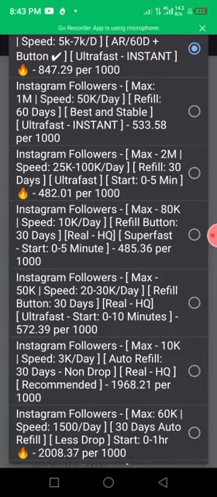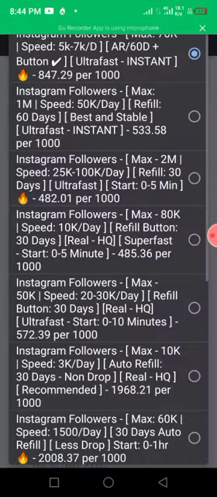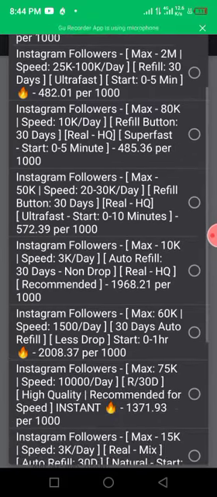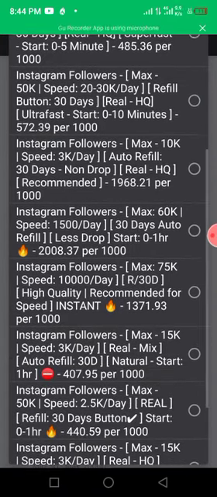Now I charge 2,000 naira for 1,000 followers, and I charge some people 2.5. So let's say the person pays me 2.5, I can do the one of this 60 days refill for the person. Sorry for the break. So depending on how much the person is paying, you can select the one and just do it for the person.